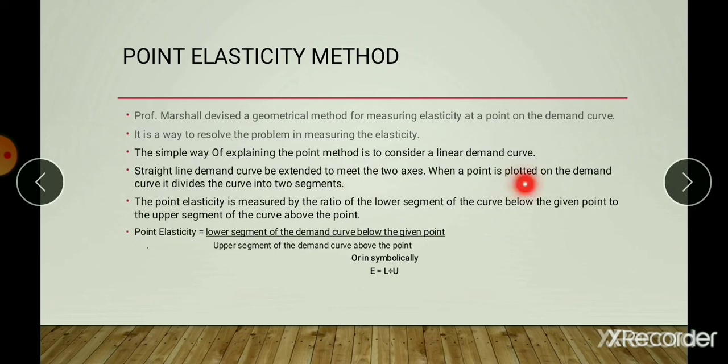When a point is plotted on the demand curve, it divides the curve into two segments, that is, the upper segment and the lower segment. The point elasticity is measured by the ratio of the lower segment of the curve below the given point to the upper segment of the curve above the point. That is, point elasticity is equal to the lower segment of the demand curve below the given point divided by the upper segment of the demand curve above the point. Or symbolically, E is equal to L divided by U, that is, lower segment divided by upper segment.